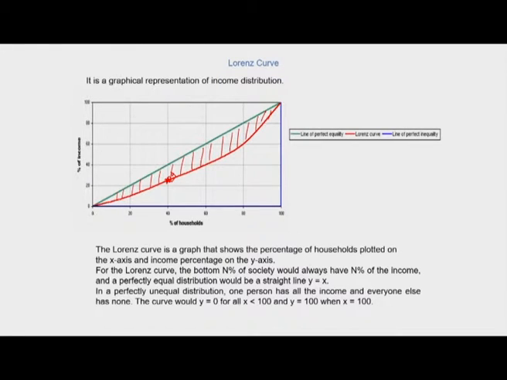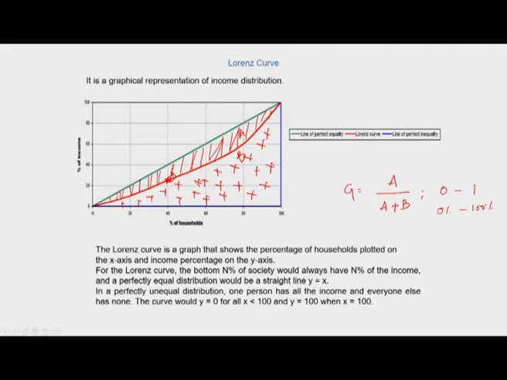So to calculate the Gini coefficient, let us denote the area between the line of equality and the Lorenz curve as A, and let the area below the Lorenz curve be denoted as B. So based upon this distribution, the Gini coefficient is basically a ratio of A by A plus B, and it ranges from 0 to 1, and sometimes is also shown in percentages, ranging between 0% to 100%.